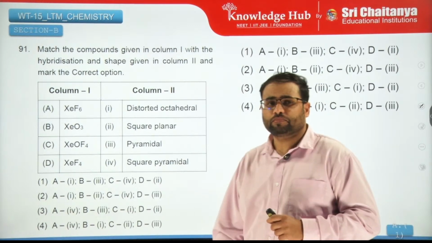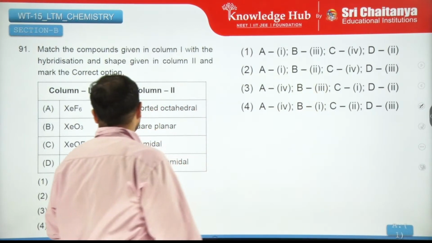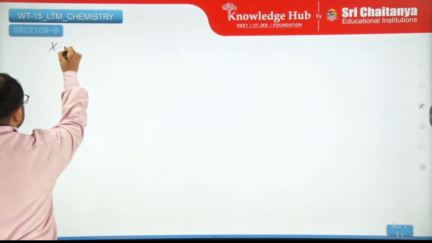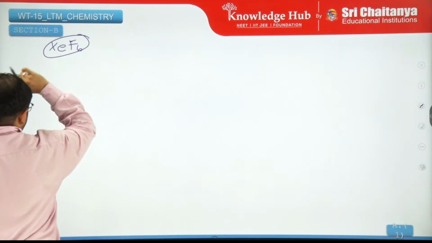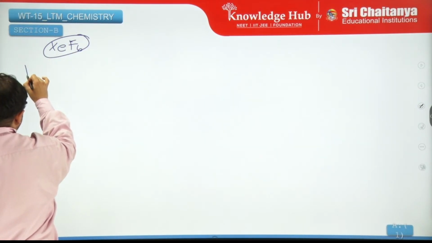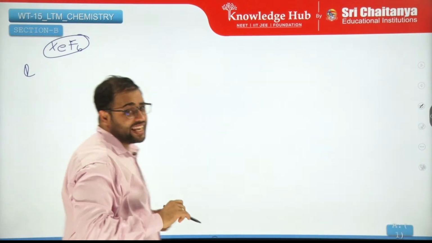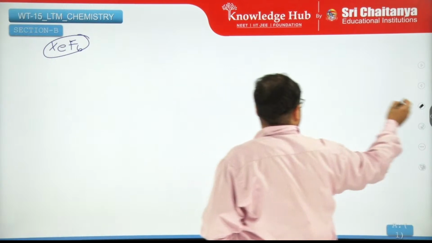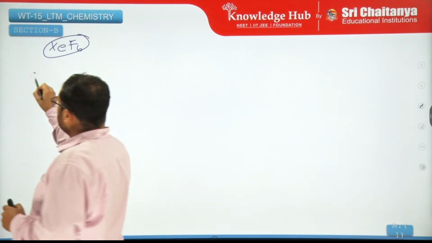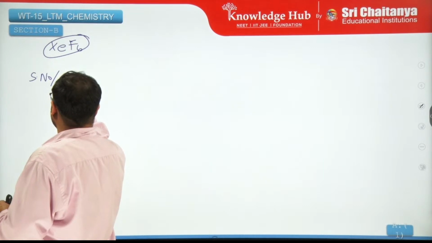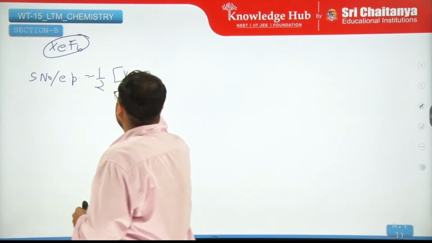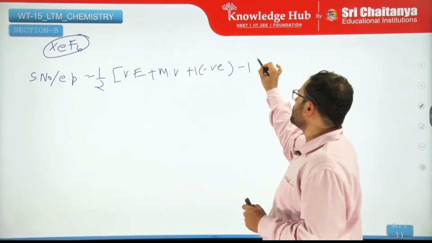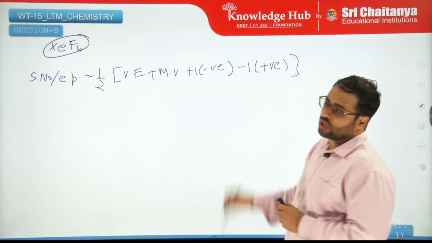Match the following. This requires a little bit of work. Let me do XeF6 first. You know the steric number, or I'll say the electron pair formula, is half of valence electrons plus monovalent atoms, plus 1 for each negative charge and minus 1 for each positive charge.